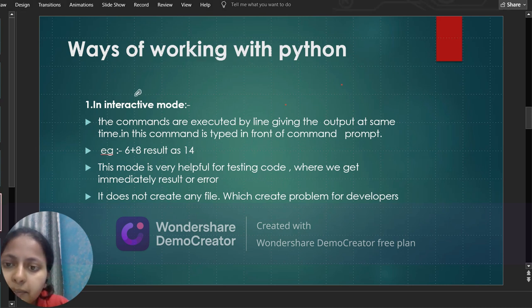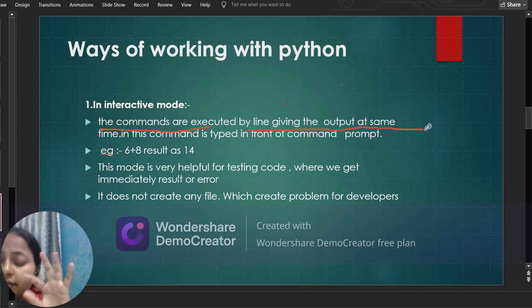In this method, the commands are executed line by line, giving the output at the same time. Means when we write one line of code, we get the output at that time only. We didn't require to do anything else.